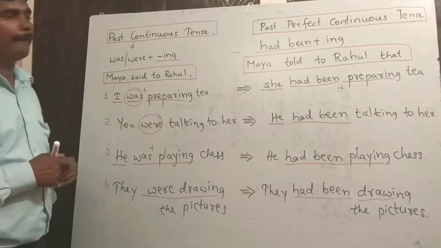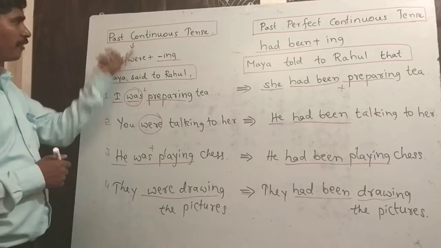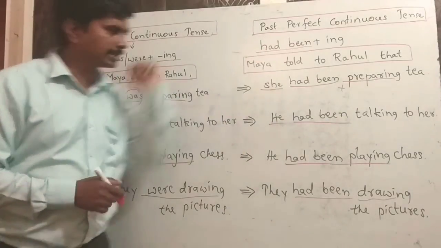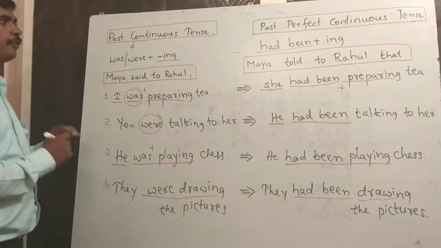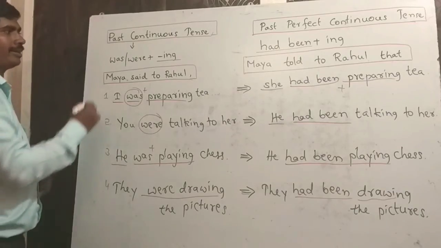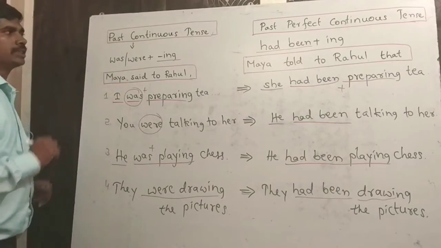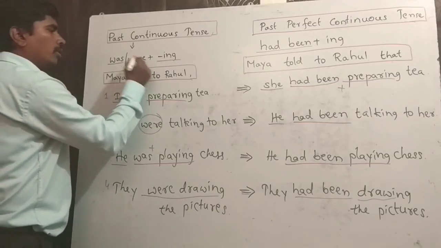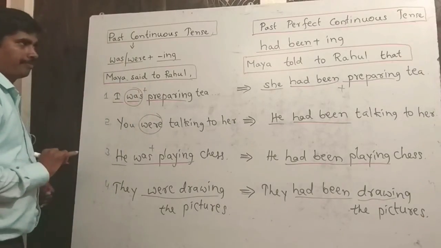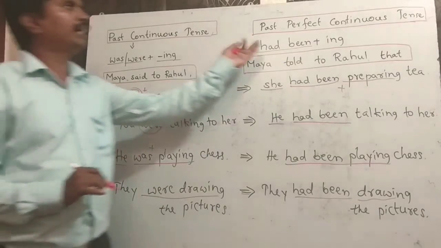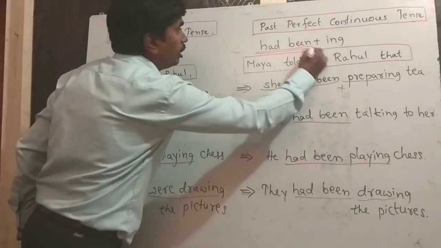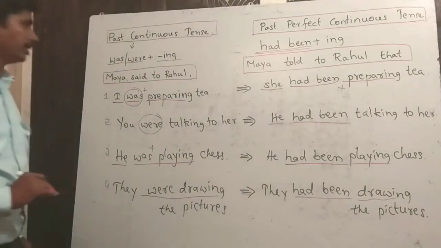You can do it by changing them from past continuous tense to past perfect continuous tense. Let's see some examples. Before that, let's see the pattern. Usually, past continuous tense follows the pattern of was, were plus ing, whereas past perfect continuous follows the pattern of had been plus ing, right?